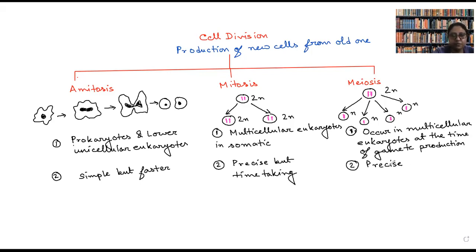So this one is also precise and time taking. Meiosis can be very time taking. It can take years to complete the meiosis. You will come to know about this. Okay, so let us look into the third point. It is a mode of reproduction for them. Why? Because when two cells are produced from one cell, there is increase in number.